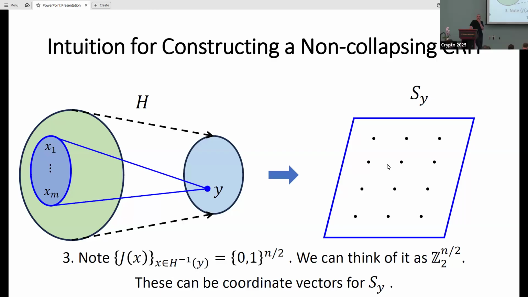I think at one point you mentioned that the assertion is that H is not well structured, but J was, or maybe I misheard. Yeah, what I meant is that if I'm looking at the output of H, and then at the pre-image set of that output, which is exactly this axis, if I'm considering only H, that's just going to be, by definition, a random 2 to the n over 2 to 1 function. So we know that this is just a random set of size 2 to the n over 2. In this sense, it is unstructured. And then the J values take you to a structured set, which is the subspace.